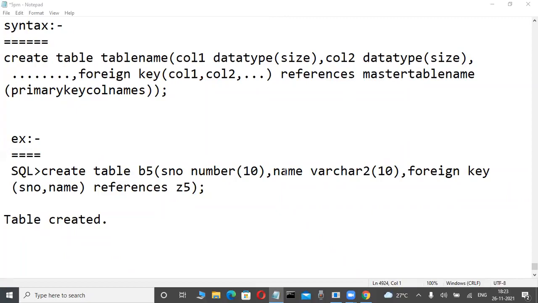If you write create table, table name, S number primary key, it works. But if you write candidate key the same way, it won't work. That is unique identification of the record, the design side, not practical. That's why we learn those things in another chapter.